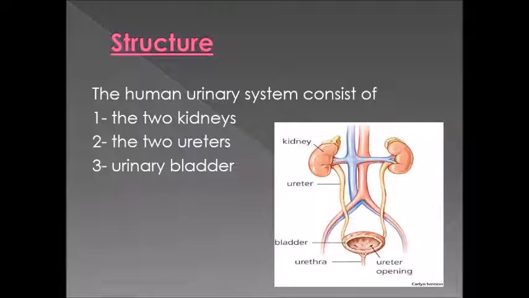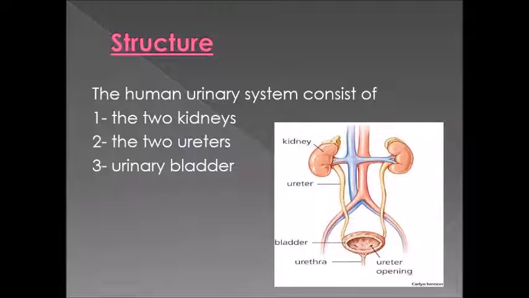Miss, I can't remember what the meaning of structure is. Structure means what the urinary system consists of. Like the circulatory system: when I talk about the circulatory system and I ask you what is the structure of the circulatory system, you will say heart, blood, and blood vessels. Now we are going to know what the parts of the urinary system are. The urinary system consists of three parts: two kidneys, two ureters, and the urinary bladder.